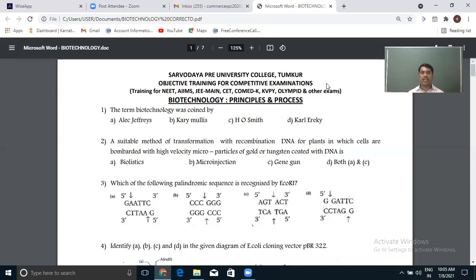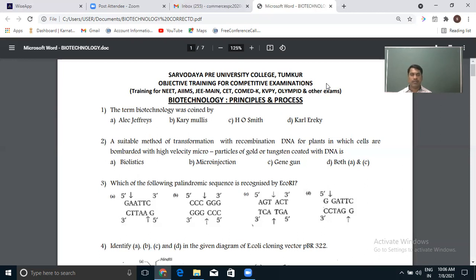So, hope you got the answer for the question where cells are bombarded with high velocity microparticles of gold or tungsten. Actually, this is the definition of biolistic. If asked what biolistic is, we use this as the explanation. I just told you biolistic and gene gun are the same technique, so the answer is both A and C.